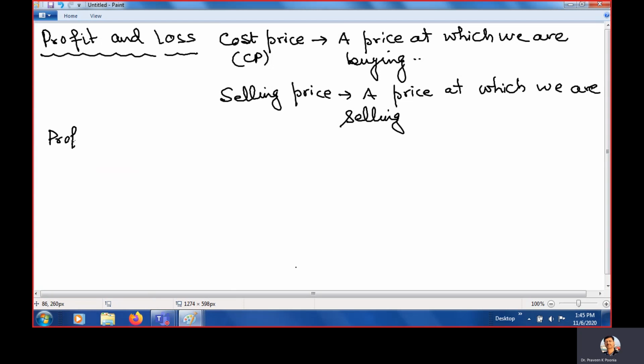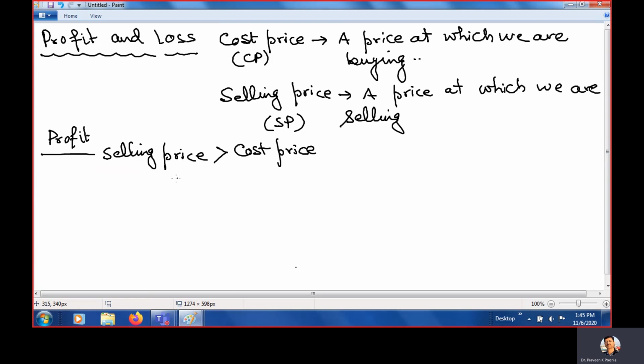So when is there a profit? Profit means if the selling price, SP, is greater than the cost price, then we have a profit. And how do we find the profit percentage?